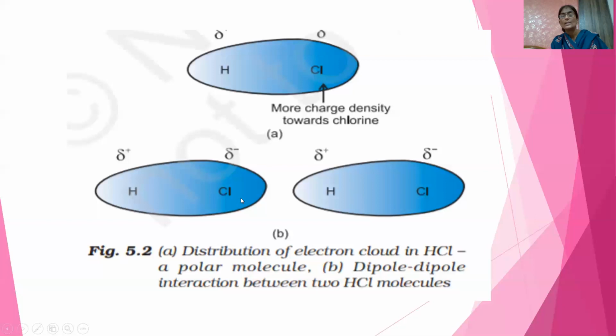This is one molecule. It has a permanent dipole. This is another molecule. This is also having a dipole. So attraction between the negative pole of one molecule and the positive pole of another molecule is called dipole-dipole attraction, and it is stronger than London forces of attraction because it has a permanent dipole. अगर हमें permanent dipole ना हो, एक instantaneous dipole हो, या induced dipole हो, हमें तो permanent dipole चाहिए. At least this type of force of attraction is stronger compared to London forces of attraction.